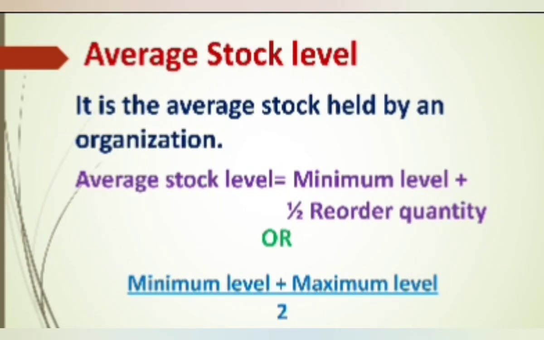Next one is average stock level. This is the average quantity of material to be kept in the store. It's calculated by the formula: average stock level equals minimum level plus half the reorder quantity. Another formula is minimum level plus maximum level divided by 2. We can use both these formulas. The best one to use is the first formula, that is average stock level equals minimum level plus half the reorder quantity.